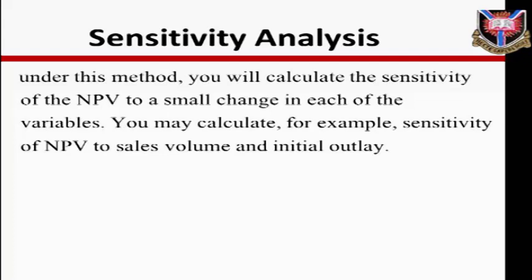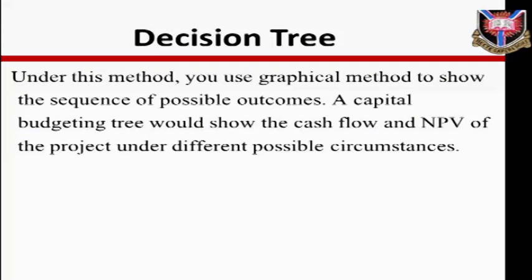You may calculate, for example, the sensitivity of NPV to sales volume and initial outlay. Decision tree. Under this method, you use a graphical method to show the sequence of possible outcomes. A capital budgeting tree would show the cash flow and NPV of the project under different possible circumstances.